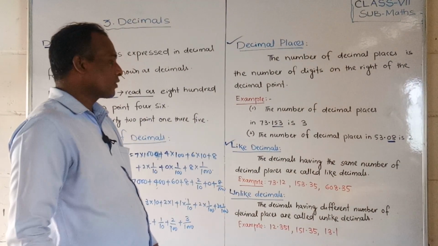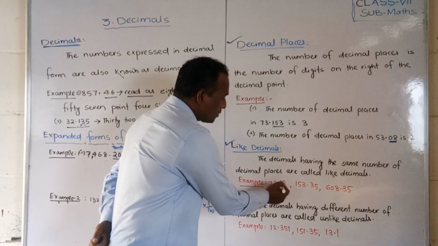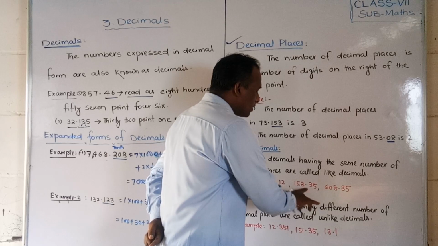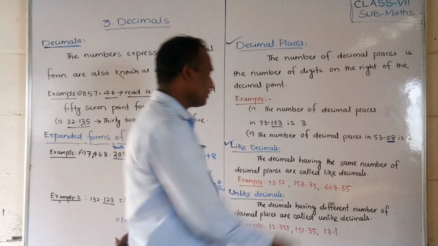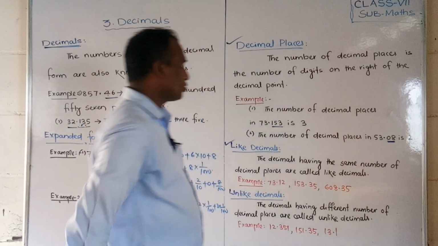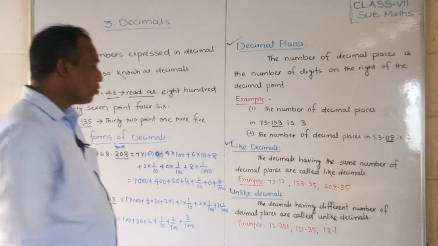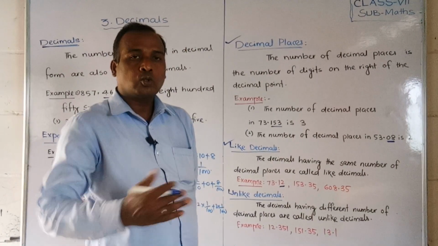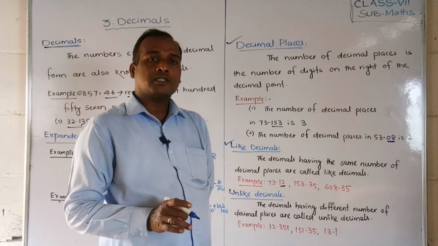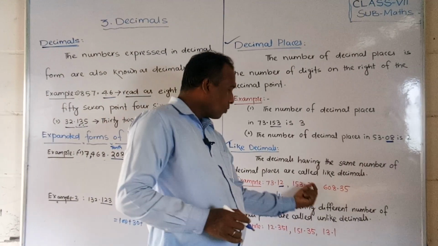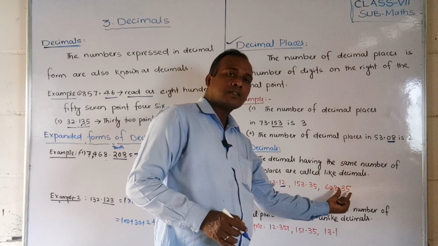Look at the example, you can understand easily. So look at the first decimal 73.12, second decimal 153.35, third 608.35. So 3 examples I have written here, friends. Look at the first example. This is 12, 1, 2. So how many digits are there after the decimal point? The decimal places is 2. Here what is the decimal places? 2. Here how many are there? 2.